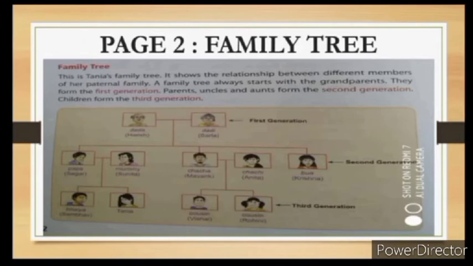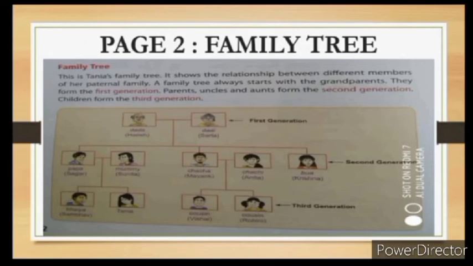Now Papa got married to Mummy. Mummy means Tanya's mother. Mother's name is Sunita. And Chacha got married to Chachi. The name of Chachi is Anita. Papa and Mummy, Tanya's parents, have 2 children. Bhaiya means Tanya's brother.